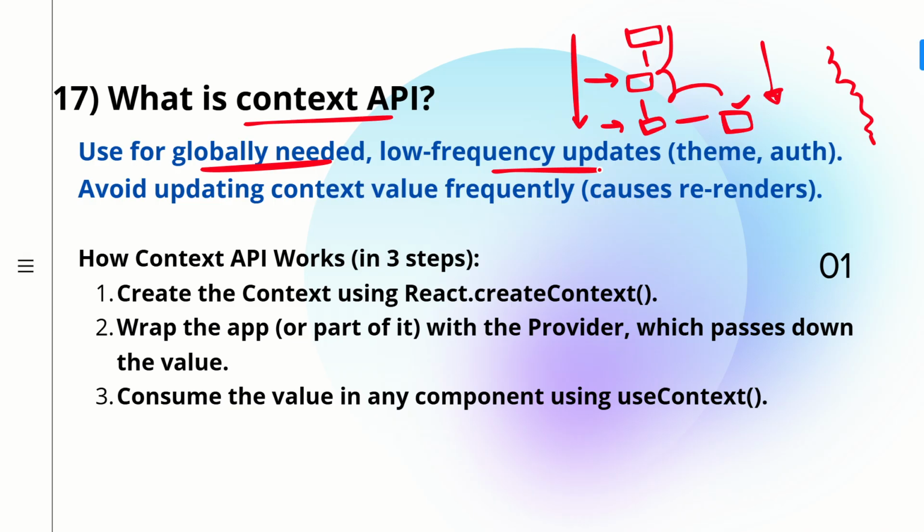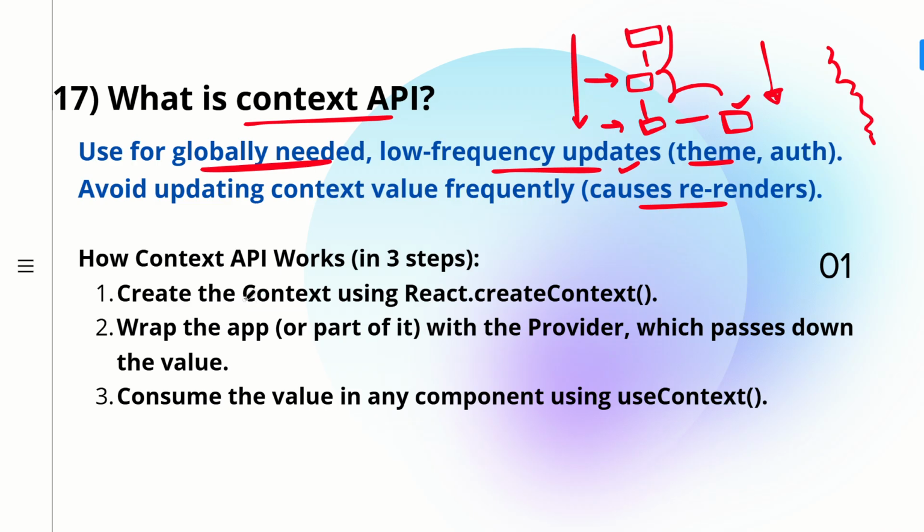You cannot make use of context API for everything like state changes, form data, because those things keep changing, right? But theme is something specific. Either you have light mode or the dark mode, or the authentication or the auth code. So such things should have low frequency of the update, but yes, it can update, but low frequency wise. And avoid updating the context value frequently. This causes the re-render. Of course, if you're changing anything in the context API, this is going to cause the re-render. Now there are three steps of how context API works.